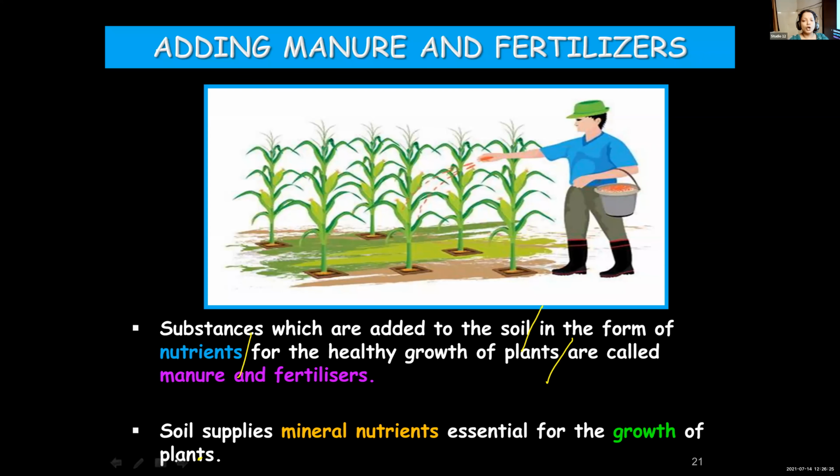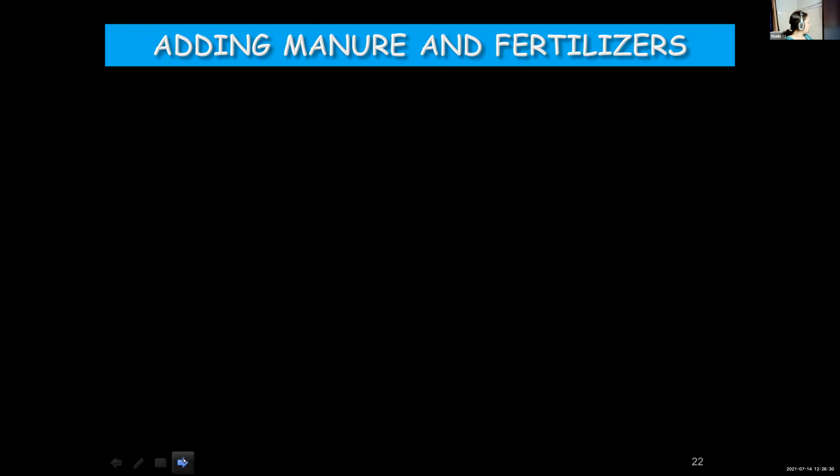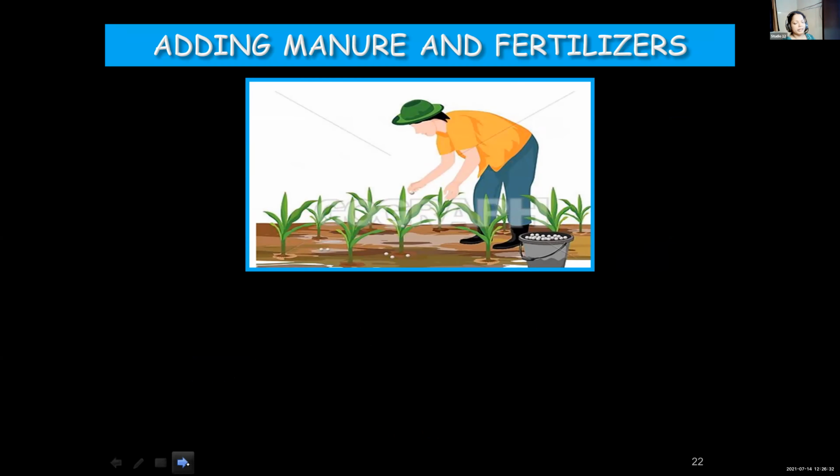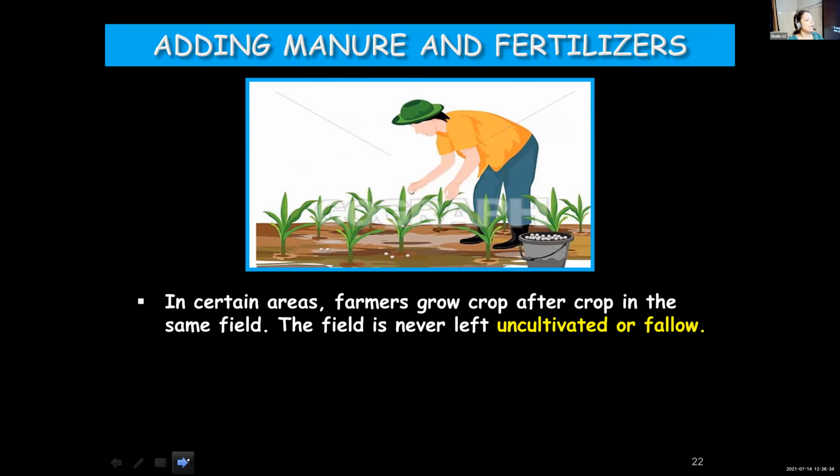Hope you have understood. It's very important to avoid continuous farming. In between, the farmers should give some gap so that the soil nutrients can be regained. If not, the farmers will have to add manure and fertilizers. But this is one method: keeping the field fallow will help the soil to replenish the nutrients on its own without adding any nutrients or chemical substances.